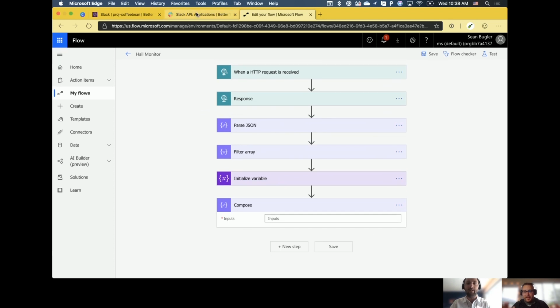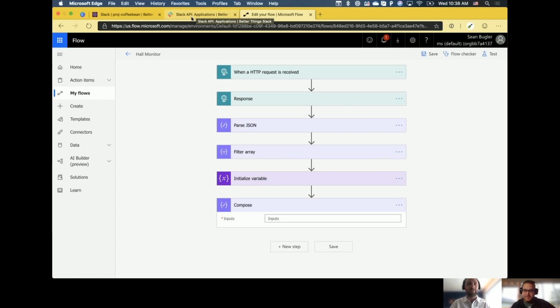A variable and a compose. I know, we're covering all the bases here. Yeah. I don't know if you know this or not, but your team pays me $10 every time I use an unconnected connector. Wow. Okay. You didn't get that deal? I did not. I'm kind of like, I got bummed out here. I got a lot of videos. Yeah, you got to go talk to some people here.